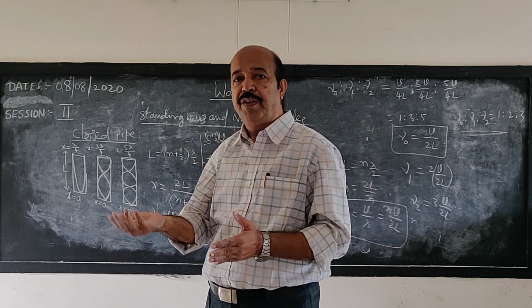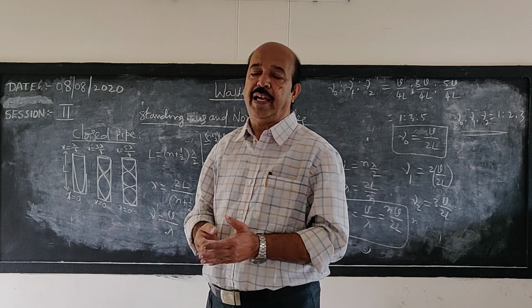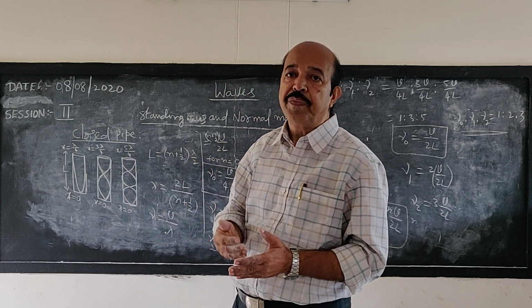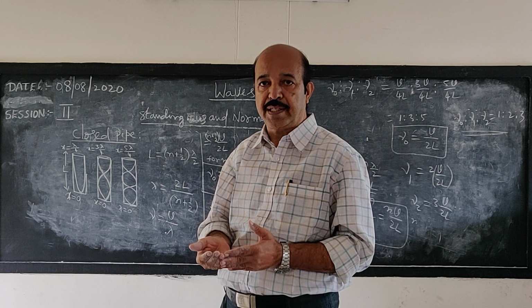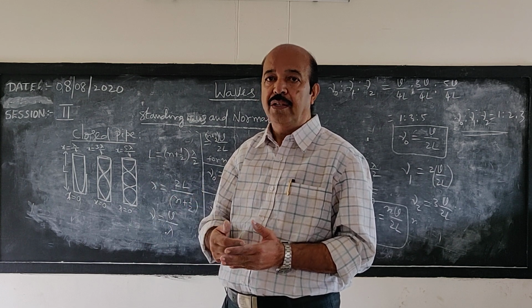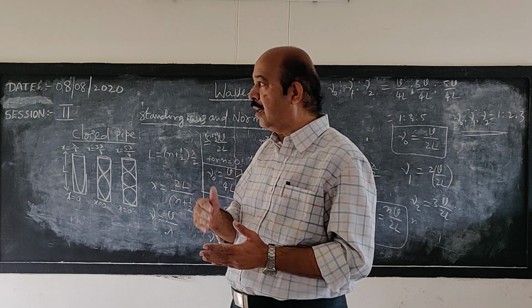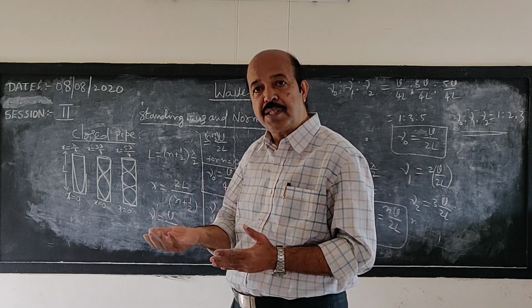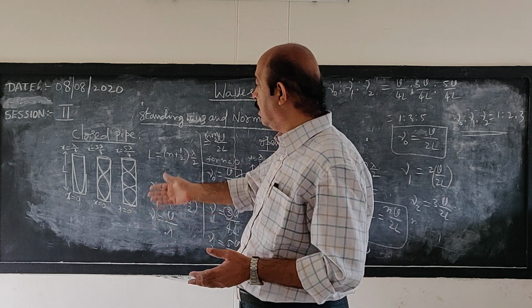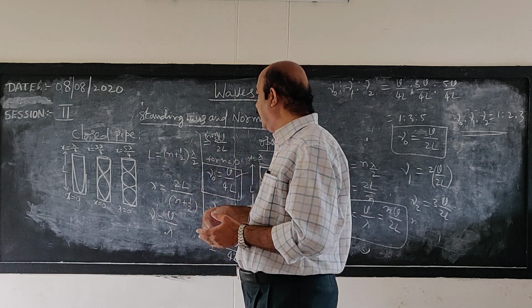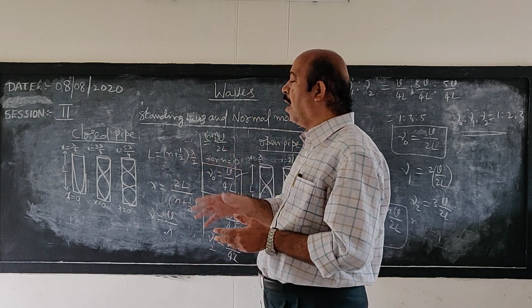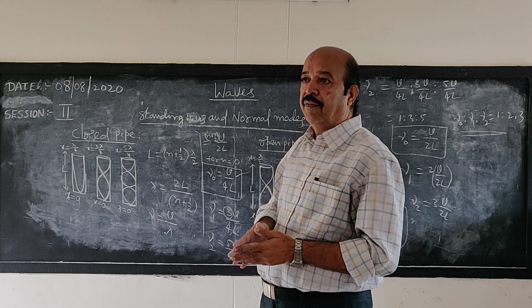There are other frequencies with which the air column can oscillate. They are called higher harmonics, more than the fundamental, and another name is overtones. The higher harmonics are multiples of the fundamental frequency. In a closed pipe, you will be getting only odd harmonics.